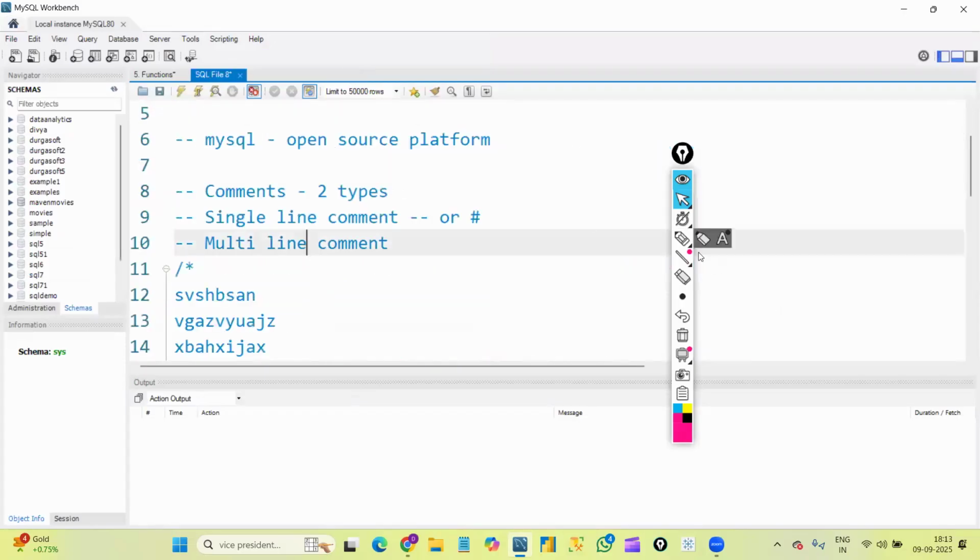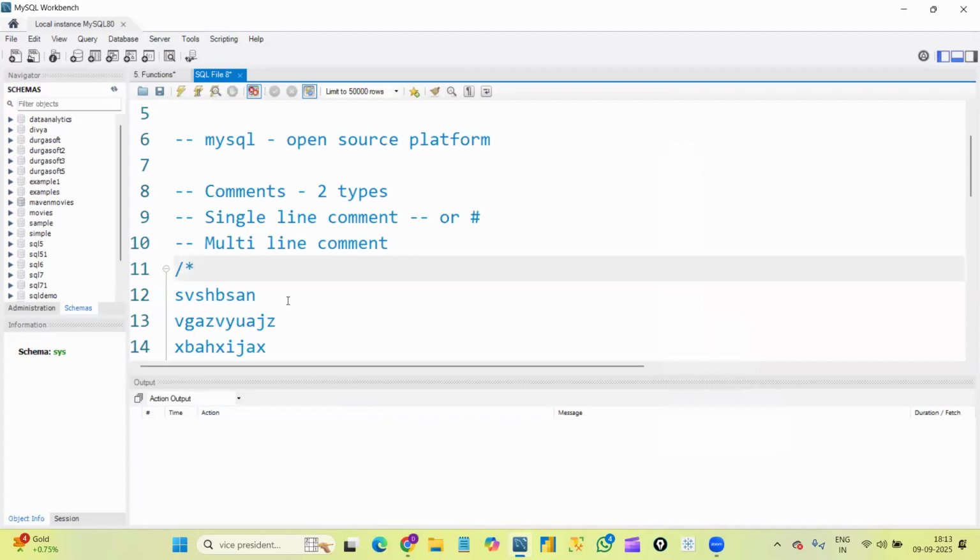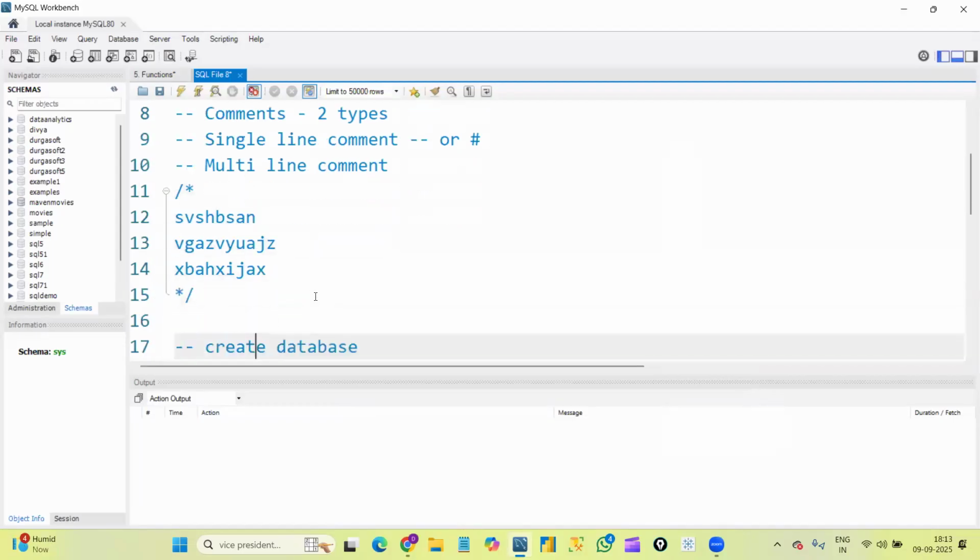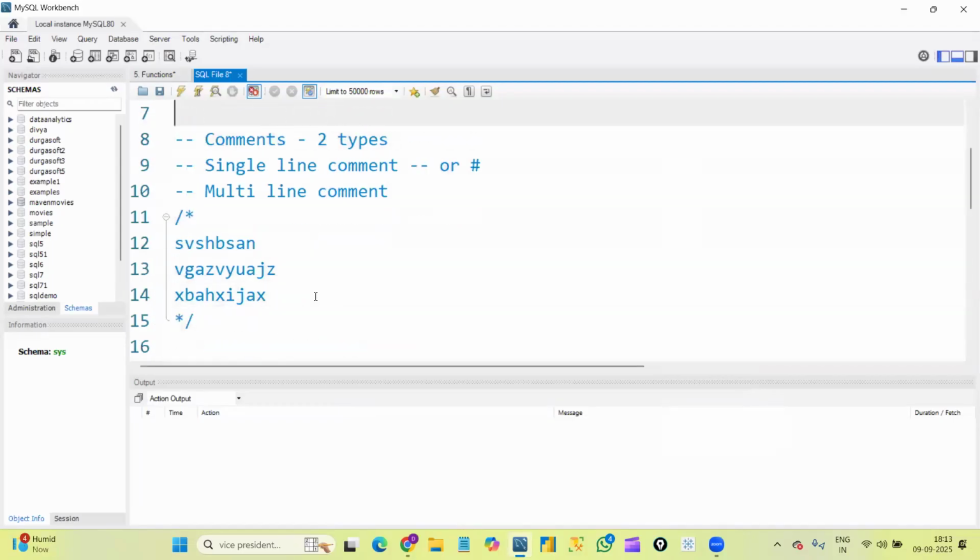And the third icon, important, is the execute button. After writing any query, to see the outputs, we click on the execute button. Basically, we execute that. For now, these options are enough. Going forward, we will see the other options. So this is about the user interface of MySQL. Of course, I explained yesterday also, but I repeated it for the new students.